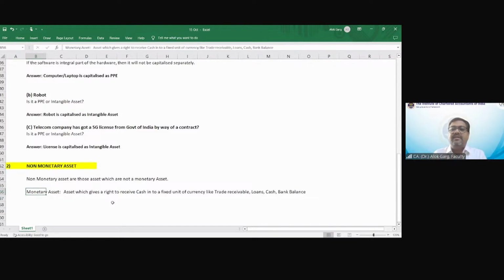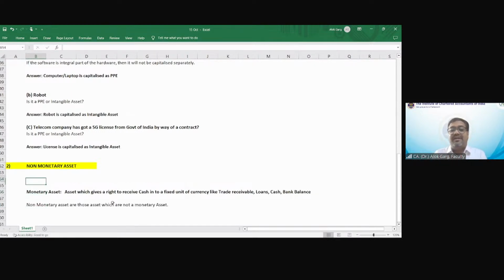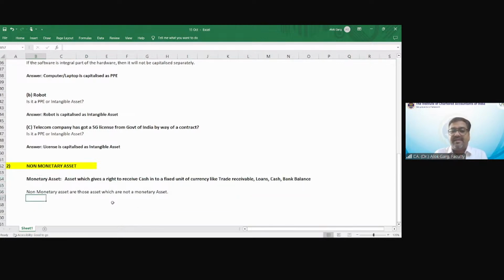These are the monetary assets. Non-monetary assets are assets which are not monetary assets. For example, PPE, investment property, biological assets, inventory. So these are the non-monetary assets.